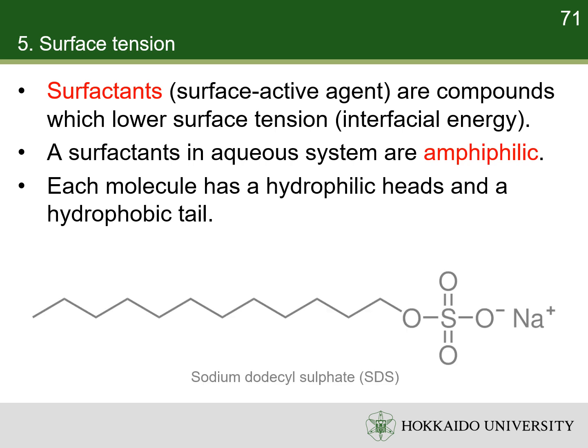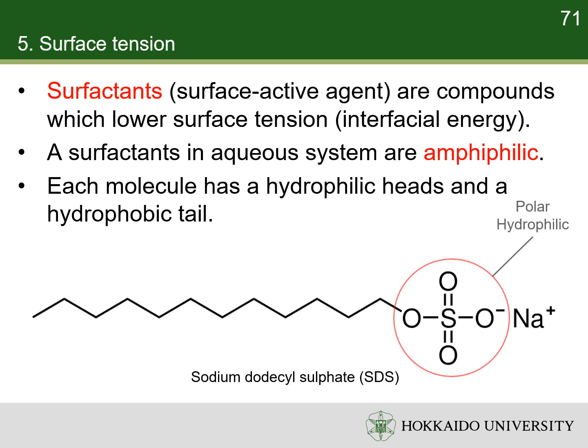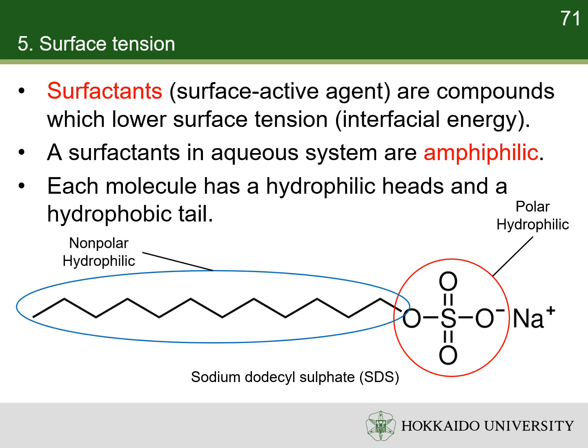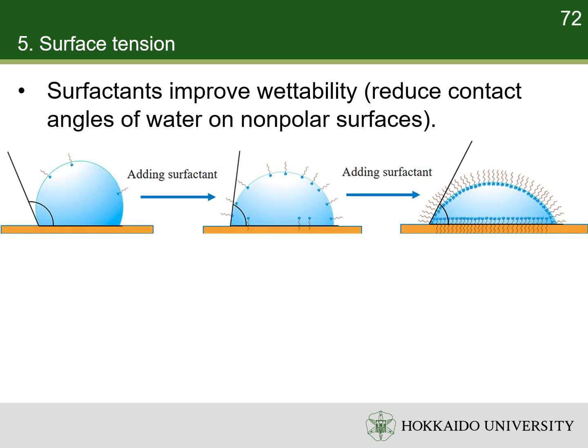For example, sodium dodecyl sulfate is a widely used surfactant. It has a hydrophilic sulfate head and a hydrophobic 12-carbon dodecyl tail. Surfactants diffuse in water and get adsorbed at interfaces between water and air, or a hydrophobic surface. They play an important role in wetting solutions.